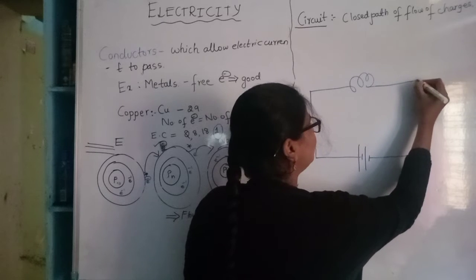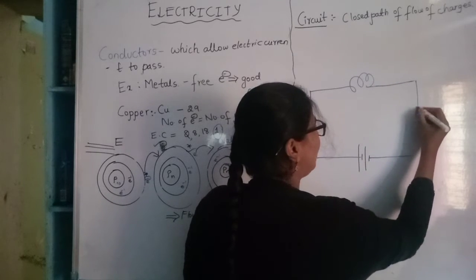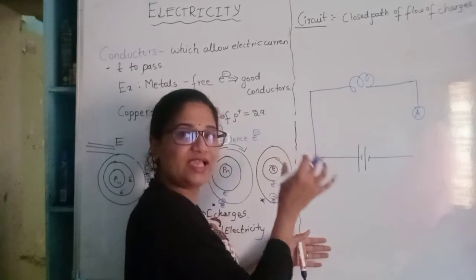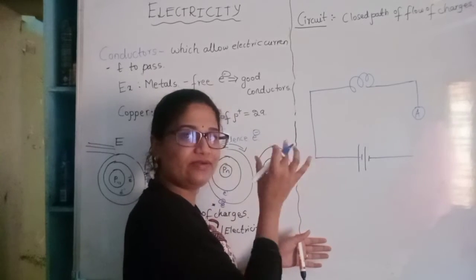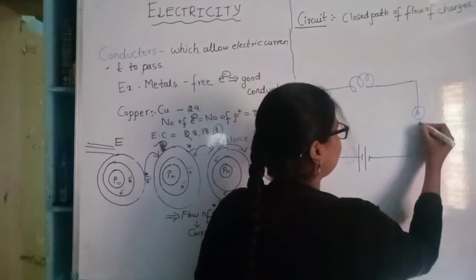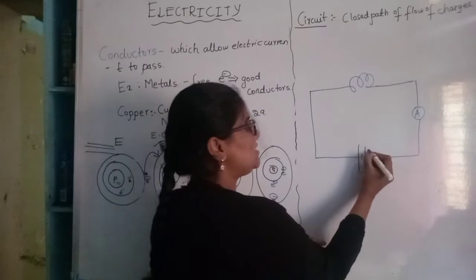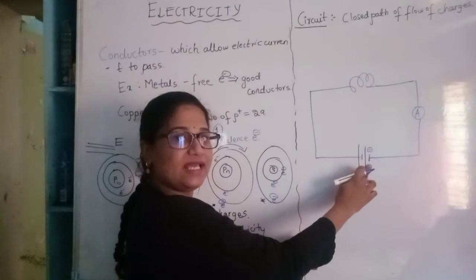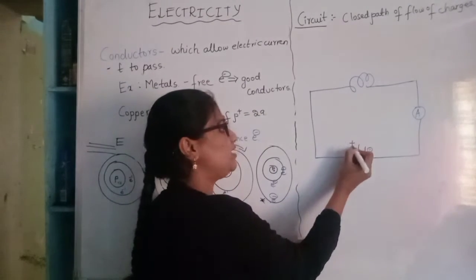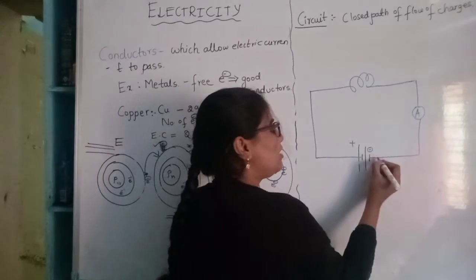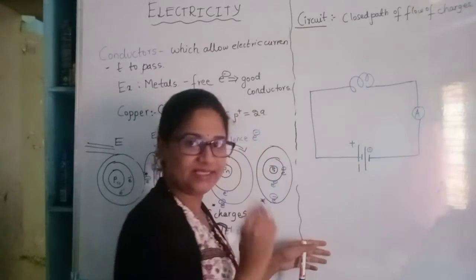And here we have the ammeter, the device which measures the quantity of the current, right? Then from the negative terminal, the small line indicates the negative terminal, the bigger line indicates the positive terminal. So from the negative terminal, the flow of electrons begins.